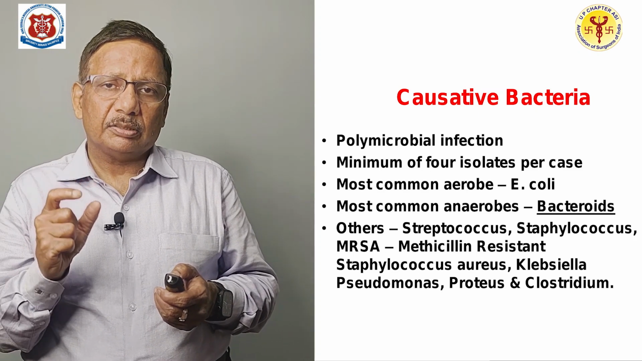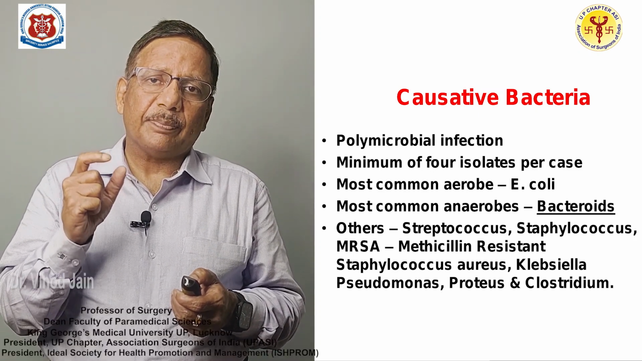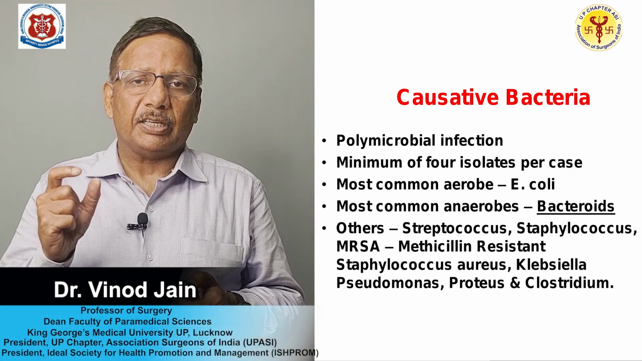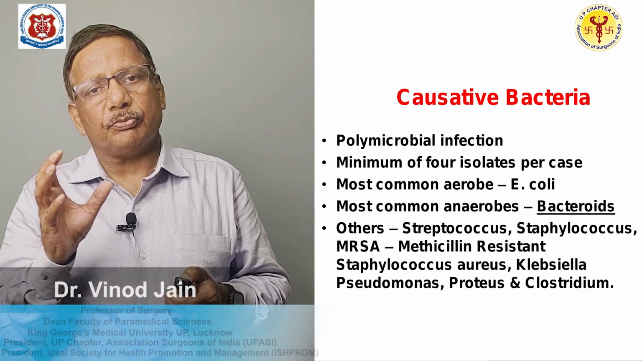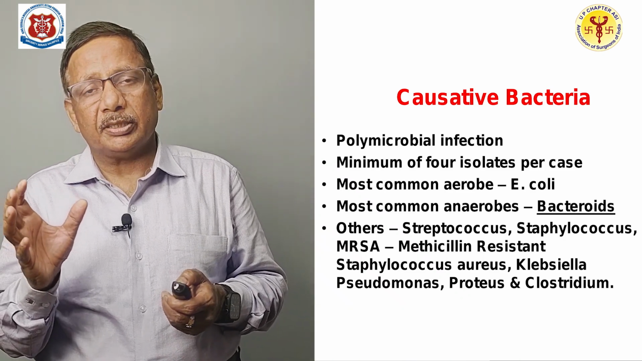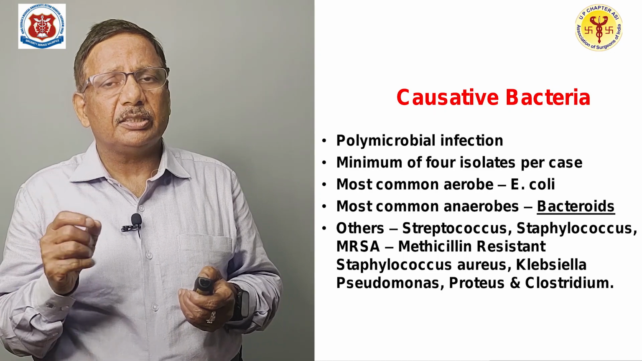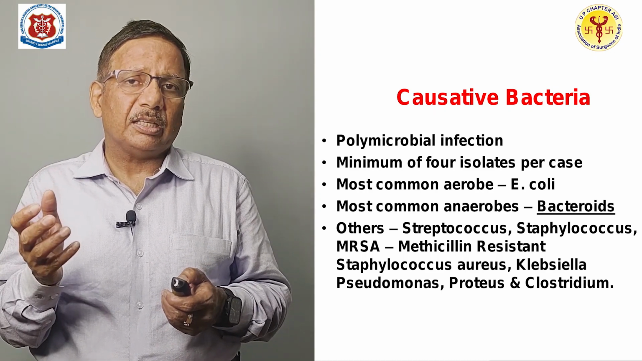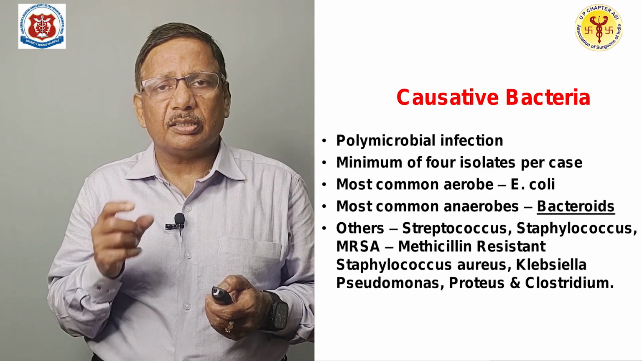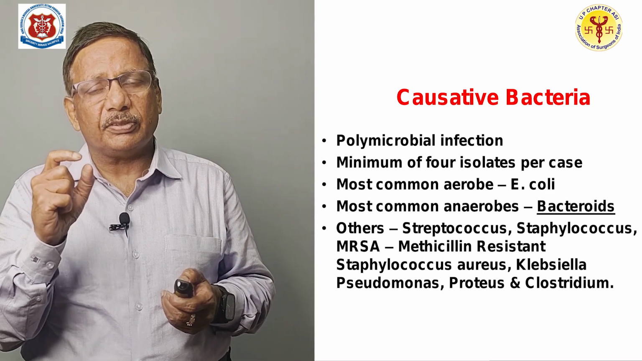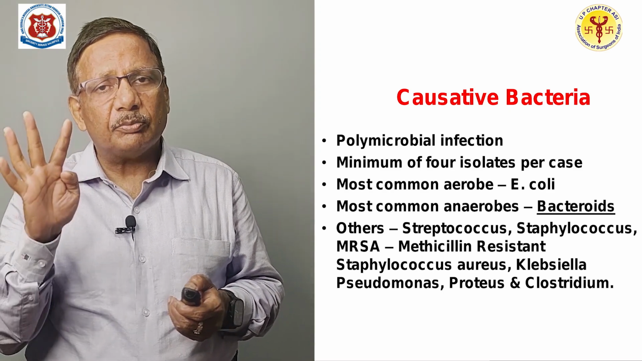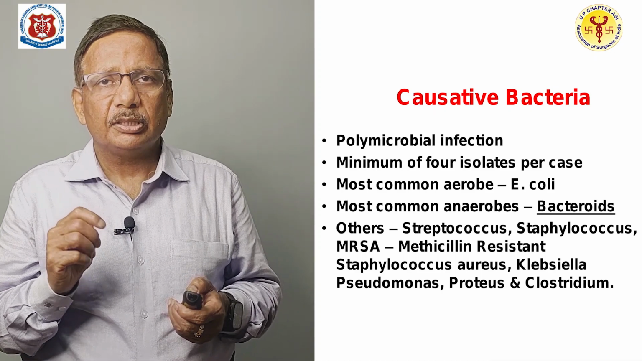You need to remember that this is a polymicrobial infection and a minimum of 4 isolates are to be there. That is very typical of Fournier gangrene. If you get just 1 or 2 bacteria, you will not label this infection as Fournier's gangrene. Minimum 4 isolates have to be there.